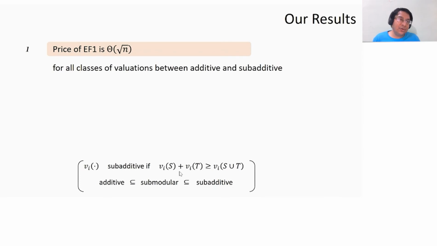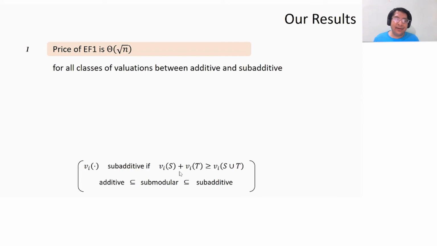So our first result is to give tight bounds on the price of EF1. We show that in fact the lower bound is correct. The price of EF1 is actually theta square root n. We show that this is true in fact for all classes of valuations between additive and subadditive.